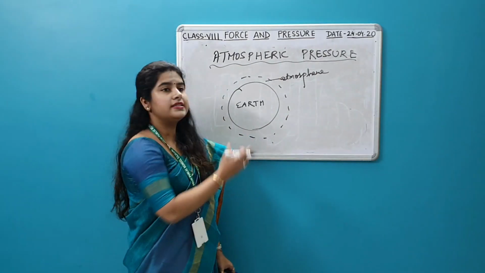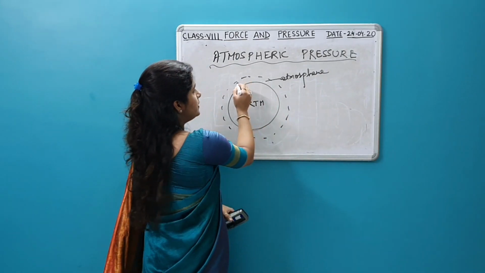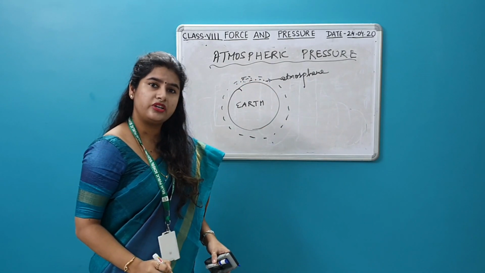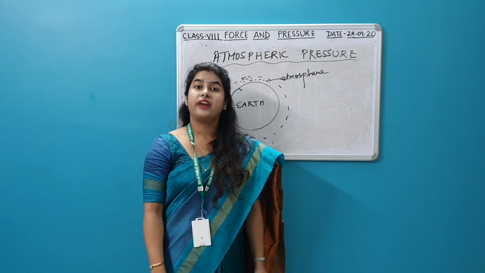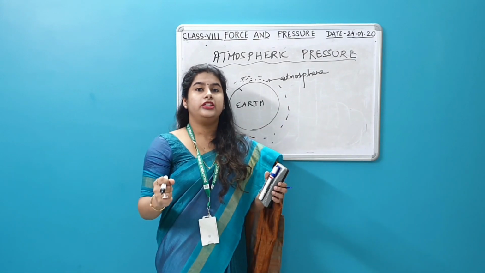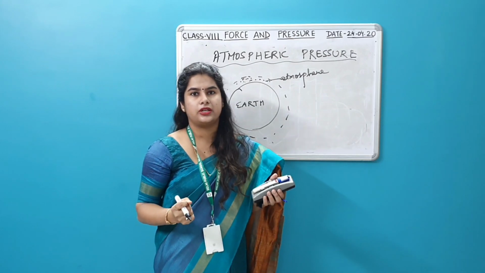So what is this atmosphere? It is actually air. When we are talking about the atmosphere, there are lots of air molecules present in it, and there is even the gravitational pull of the earth, pulling everything towards itself in the downward direction.